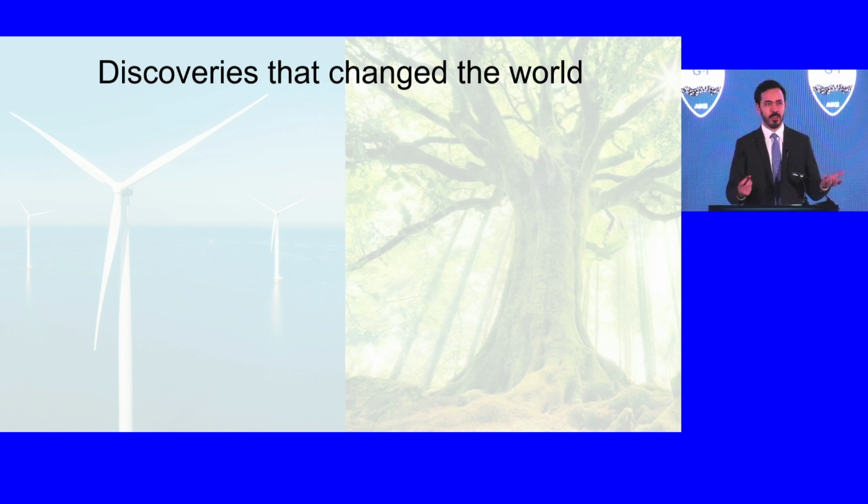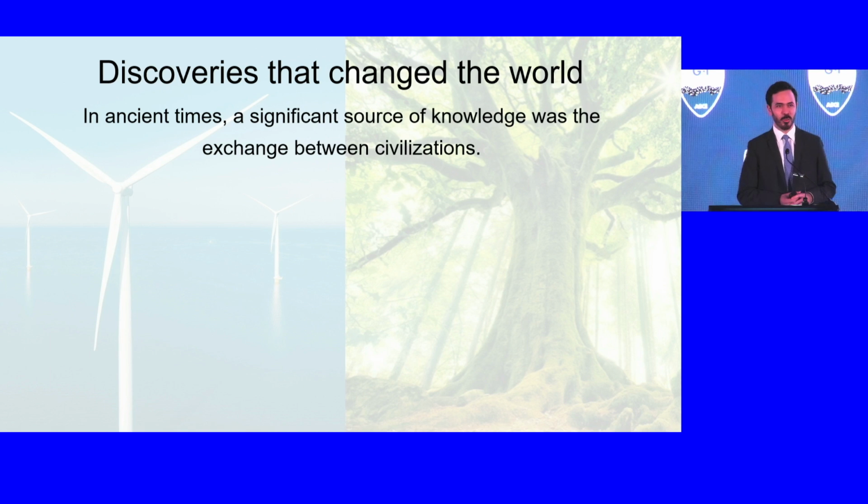So in thinking about this, I was wondering what have been the ways in which we have solved big issues in the past. And so one way in ancient times was when civilizations met. There was always a trade in technology. When civilizations met, either peacefully or at war, there was an exchange in technology and in culture.